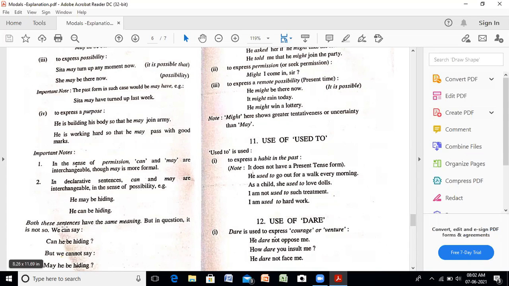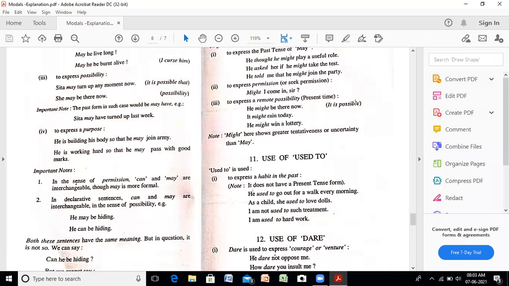But in question, it's not so. We can say can he be hiding, but we cannot say may he be hiding. That means we can use may or can in the simple sentences for the meaning of possibility. But if the sentence is in the question form, we cannot use may he be hiding. We have to use here can he be hiding. For the question form, we are to use can for the possibility.